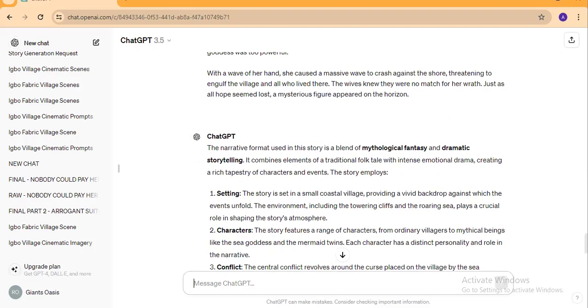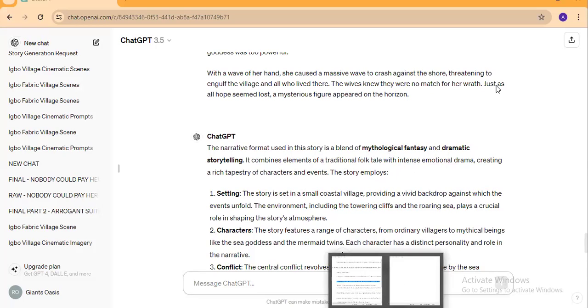Okay, so you can see right here, it says the narrative format used in this story is a blend of mythological fantasy and dramatic storytelling. It combines elements of traditional folktale with intense emotional drama. Okay, so you can see this is it right here.